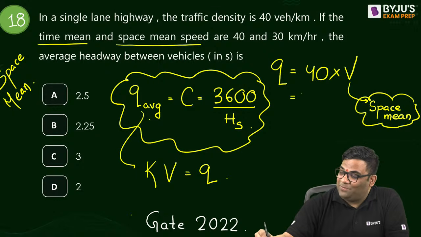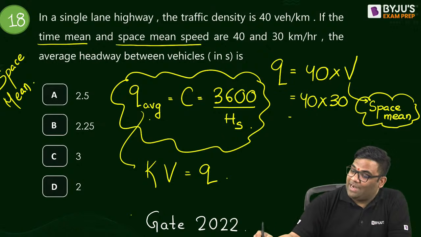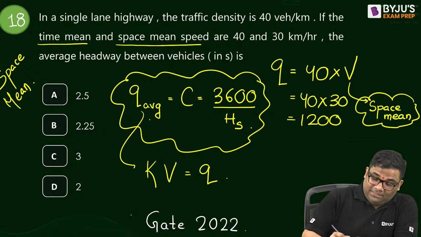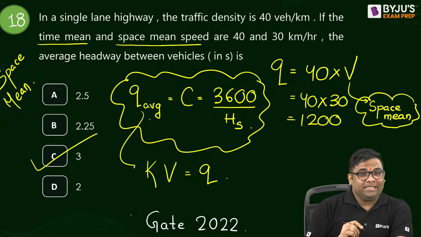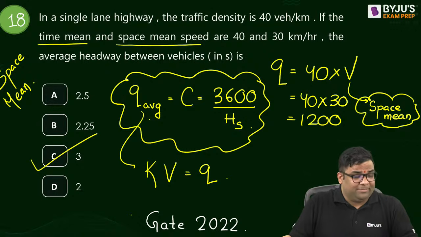Okay, so this is how much? 40 into 30, that is equal to 1200, right? And from here I can find out what? You see, 3600 by HS is equal to 1200. So the answer is straightforward, 3. Understood this thing? So this type of questions also they will ask. You see, very short question but conceptual question.